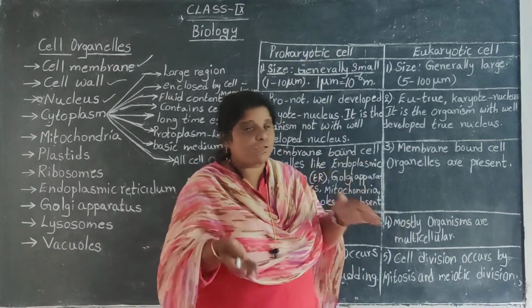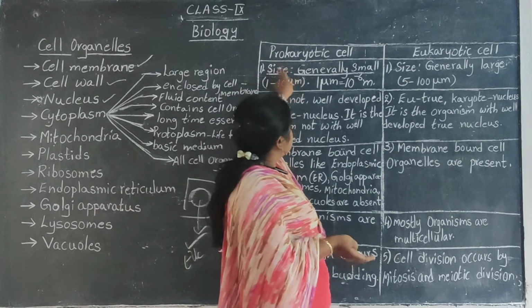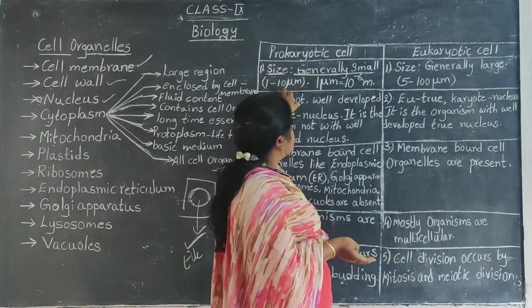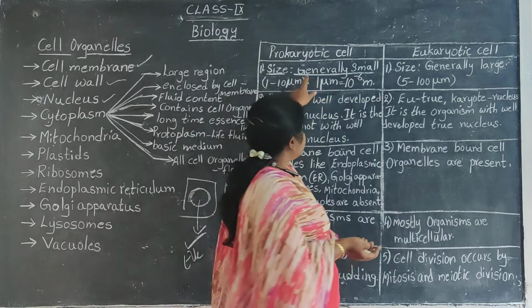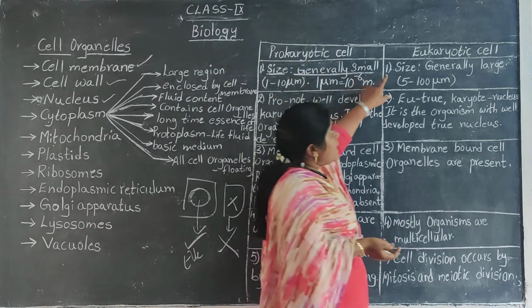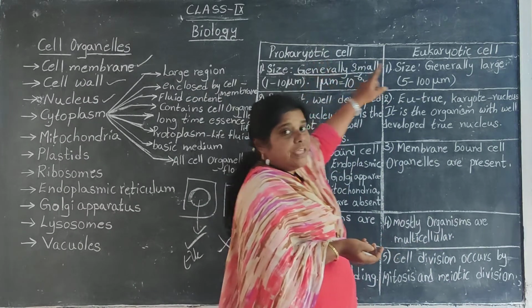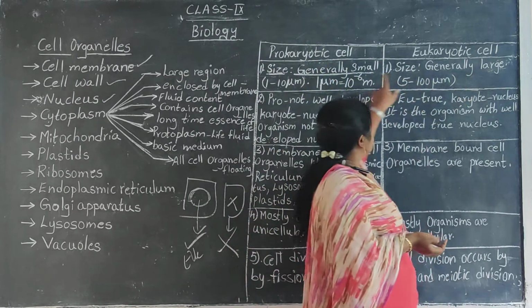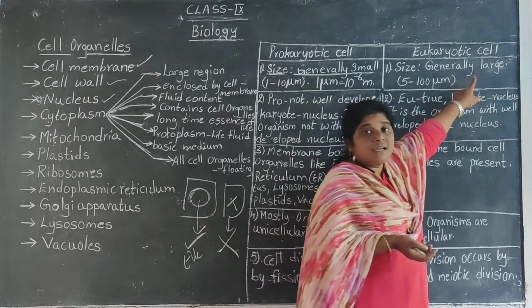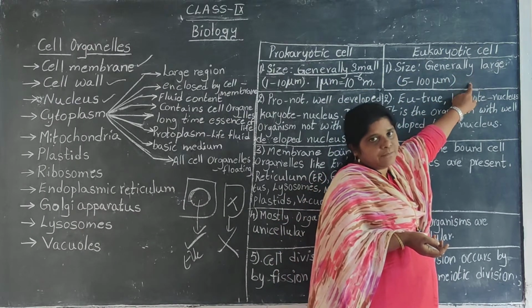Generally the size of the prokaryotic cell is 1 to 10 micrometers. So these are small in size, whereas these are large in size.